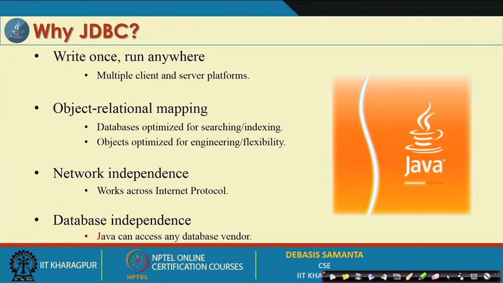Now, JDBC is popular because it can be executed anywhere from any system. So platform independence is a very good feature. As you know, a Java application is platform independent, so you can run this program from any system as you wish. Then there is object relation mapping, as I told you. A Java application is object oriented, whereas a database is relation oriented, so there is a good mapping for JDBC, and it is a unique concept. And then network independence: in whichever network it belongs, you do not have to bother about it. The JDBC driver itself will take care of all network related things.